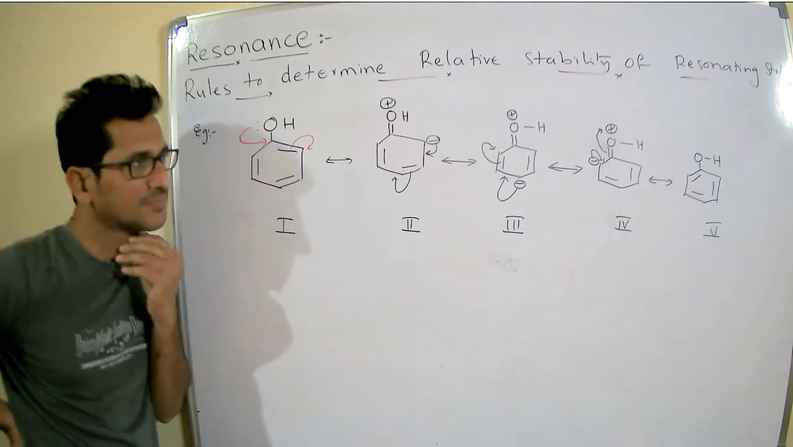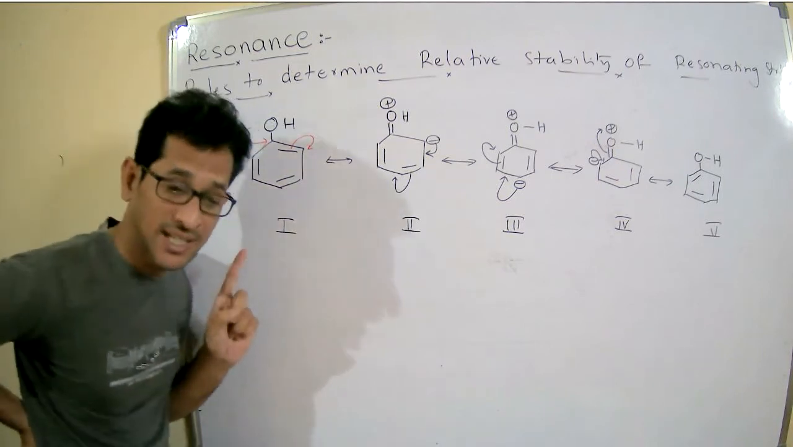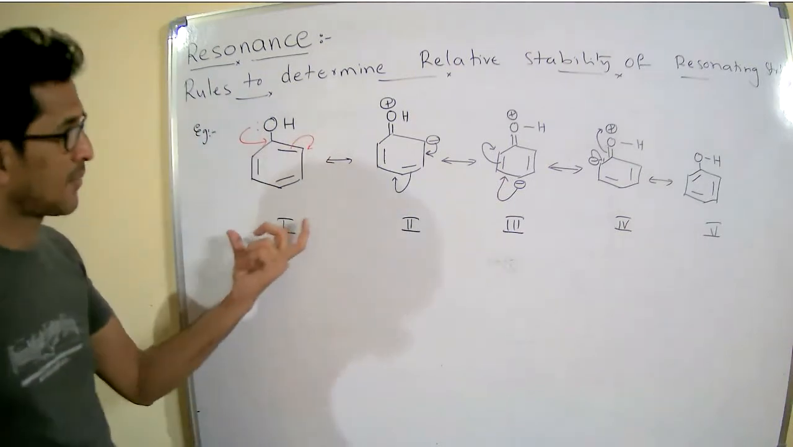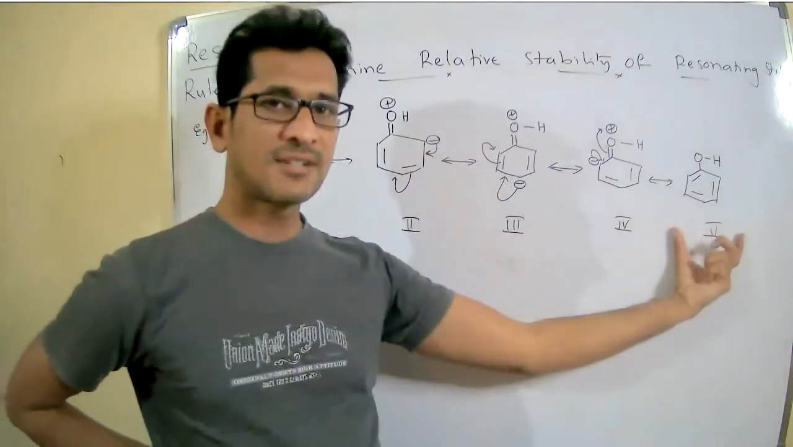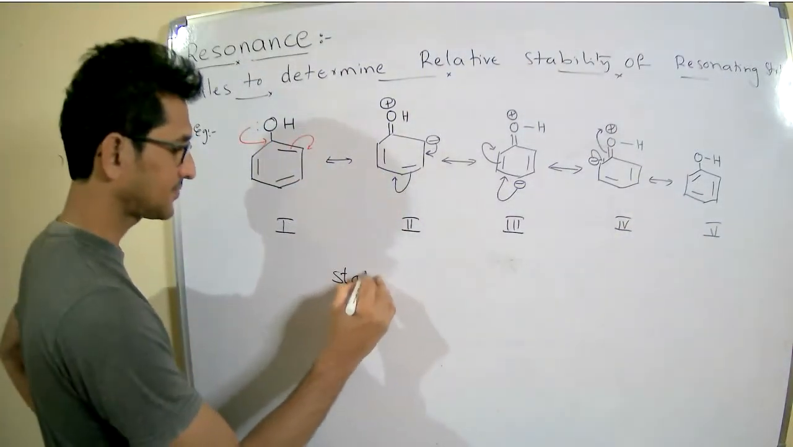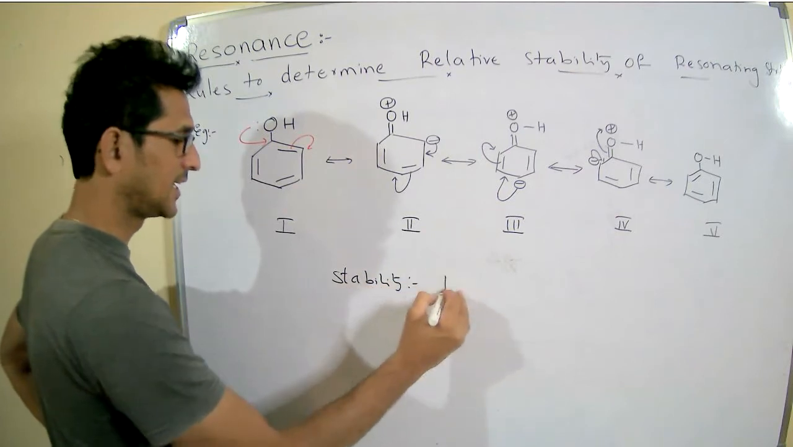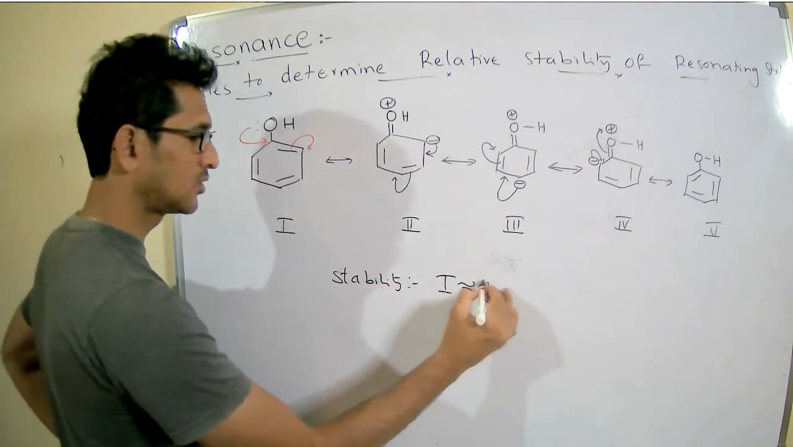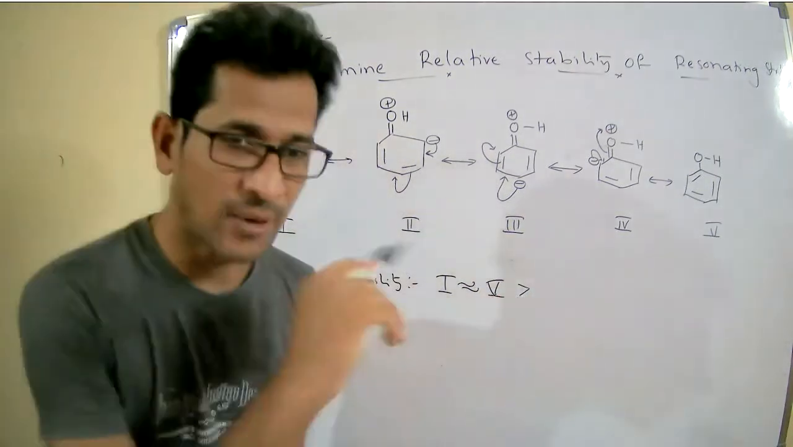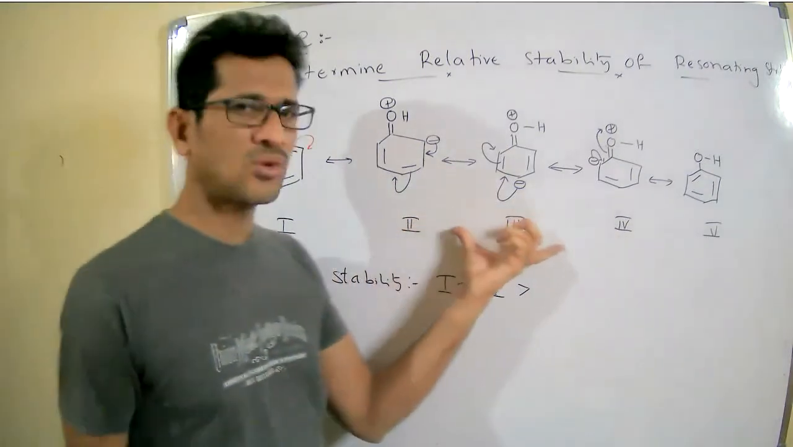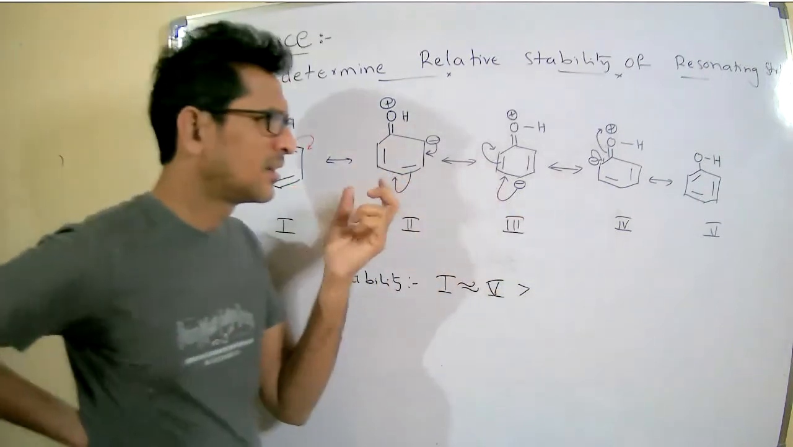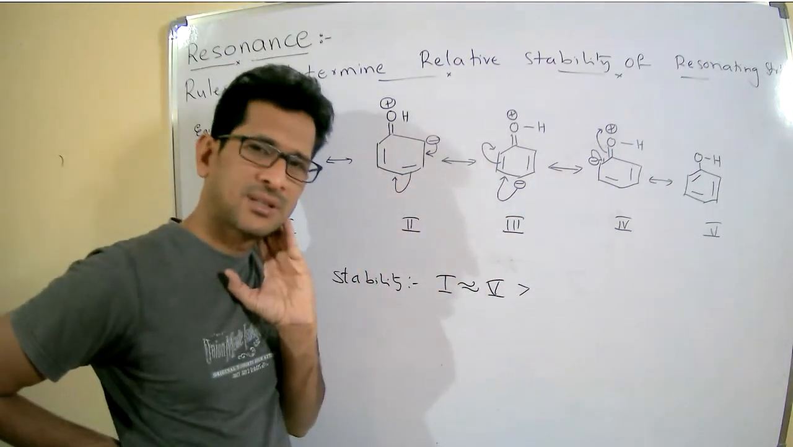Give the stability order. First thing you have to see is charged and uncharged. Among the 5, first and fifth are uncharged. Therefore, stability order: 1 is equal to 5. Right. Now, coming to the charged species, all have an equal number of covalent bonds.